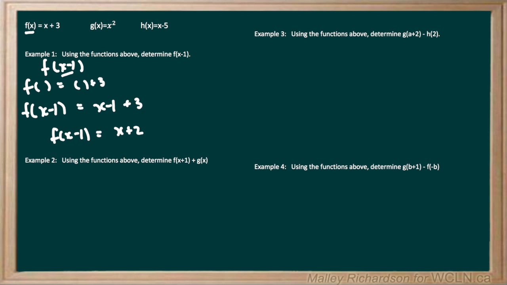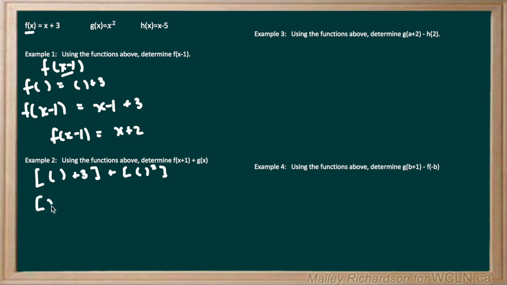Moving on to example 2, it asks us to use the functions above to determine f of x plus 1 plus g of x. So now we're going to need our square brackets again, and we're going to write out our function f of x plus 1, but wherever we see an x, we're going to leave empty brackets. So we have empty brackets plus 3, and then we close those square brackets and add on g of x, again leaving empty brackets wherever we see an x. Now in our first function, we have f of x, but it asks for f of x plus 1. So wherever we see the empty brackets, we're going to replace it with x plus 1.